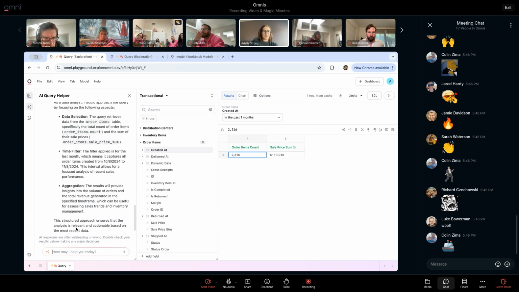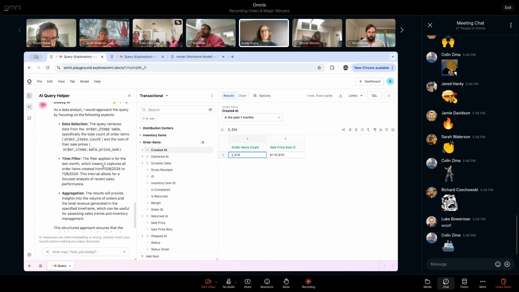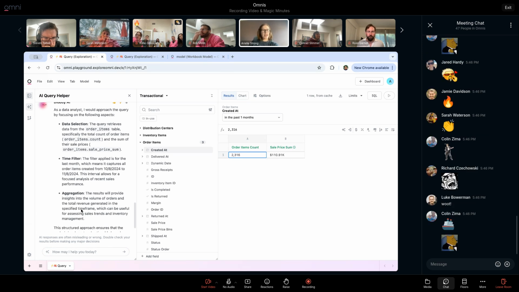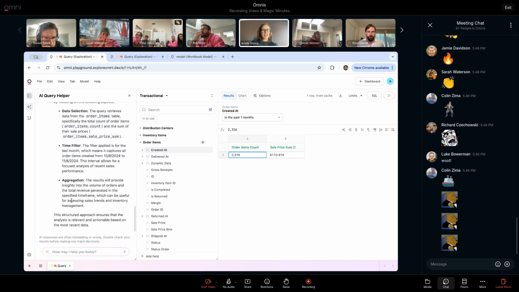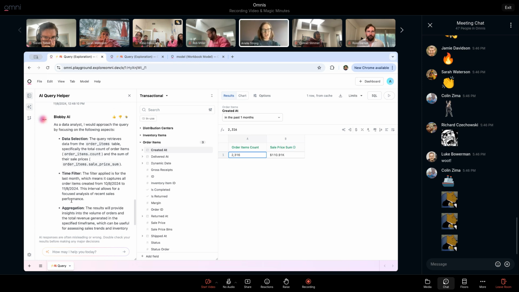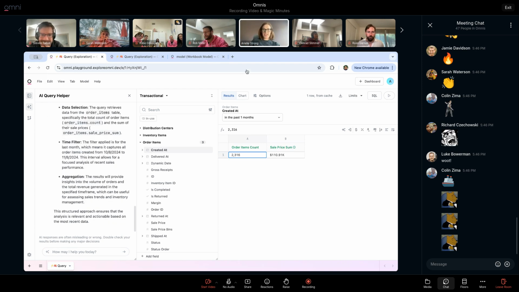So pretty nice because now you can hold more of a conversation. You can interact with this a bit more like you might on ChatGPT, but it is still scoped within the data set and within data analysis. I tried to be cheeky yesterday and asked it some things that it was like, nope, sorry, can't help you with that, outside the scope of its role as a data analyst. So that's one change. That's pretty nice.